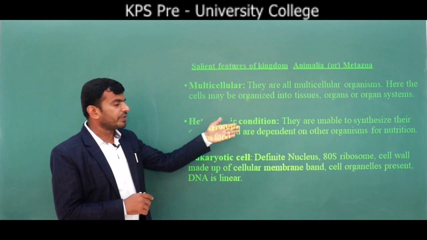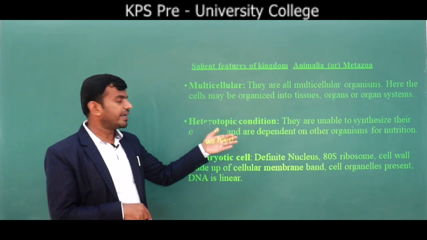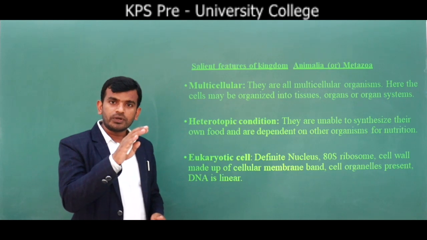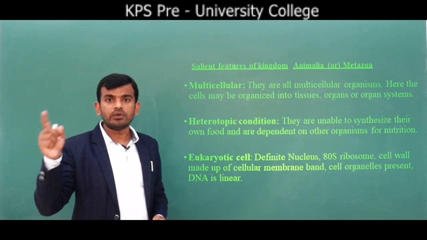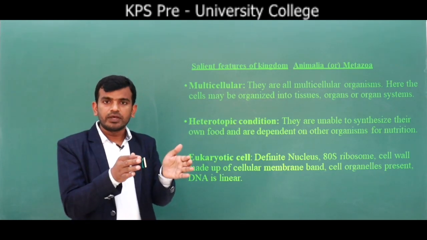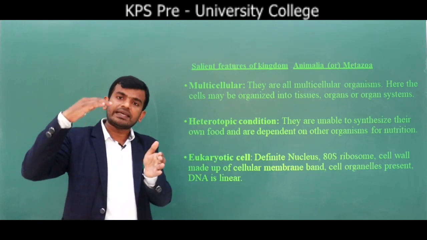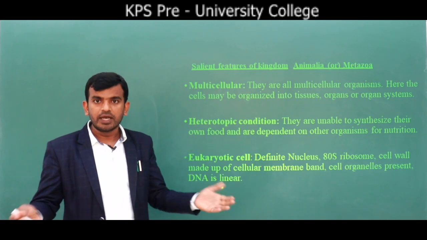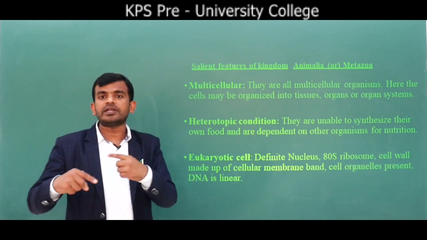Animals are heterotrophic. Animals have heterotrophic condition. Heterotrophic condition, what is that? Plants prepare their own food. Okay, they are autotrophic. They have autotrophic condition. Auto means what? Self. But animals cannot prepare their own food.